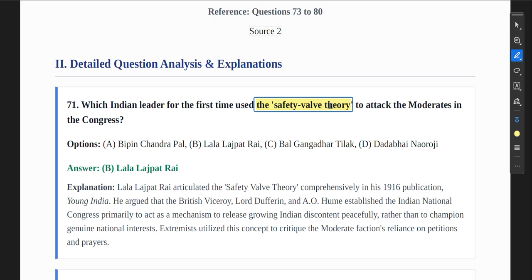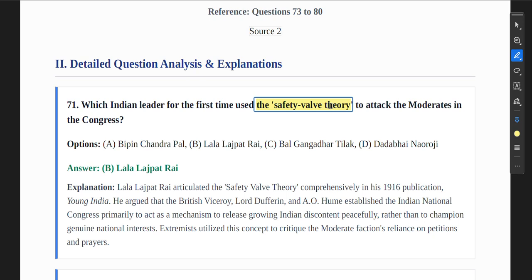So to release the ongoing discontent within the Indian masses, especially the educated masses, they supported the establishment of the Indian National Congress, and prepared a ground for a political voice for the educated mass, so that they would not go against the government.